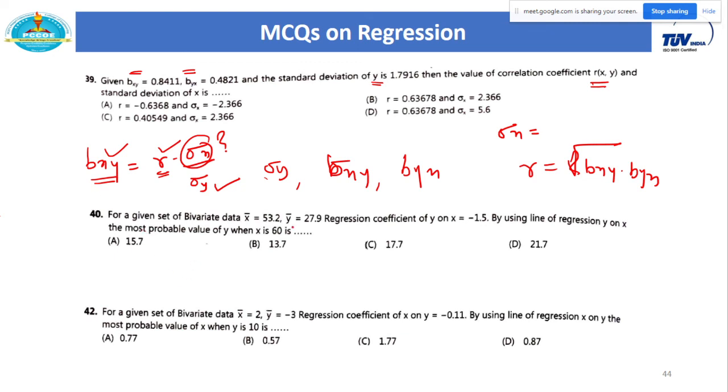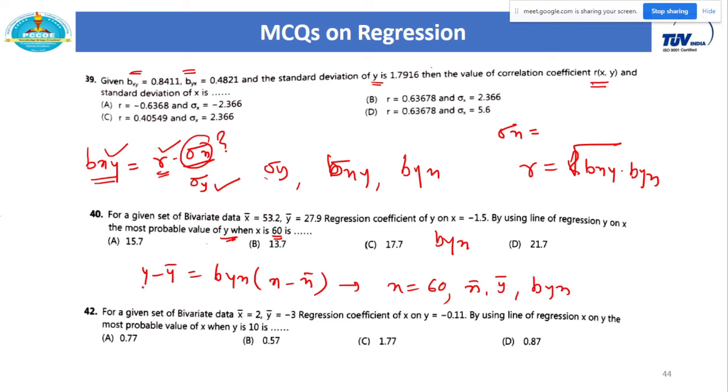Next, x bar is given, y bar is given. The regression coefficient y on x means byx, and the line of regression y on x is y minus y bar is equal to byx into x minus x bar. Using this equation, the most probable value of y has to be calculated when x is 60. So in this equation, just put x equal to 60, put the values of x bar and y bar, and put the value of byx. You will get the value of the corresponding y. And I think the same question is there in question number 42.